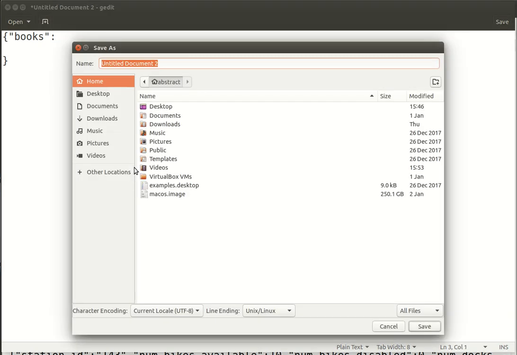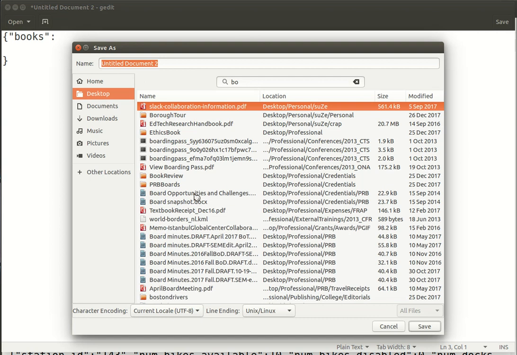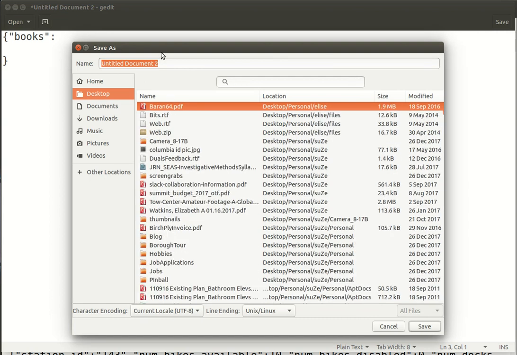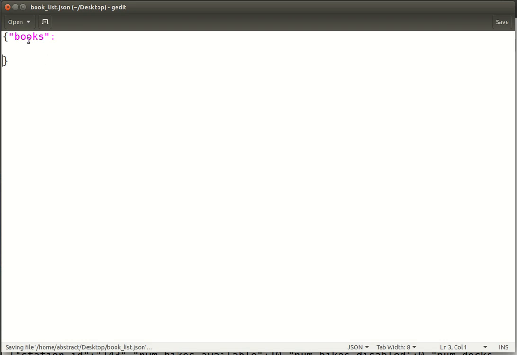I should probably save it. So I'm going to call this, and I actually want to make sure that even this is descriptive, right? So I'm going to call this booklist.json, and I'm going to save it on my desktop. There we go. And actually, I happen to be using a program called gedit. I'm actually on a Linux Ubuntu operating system.